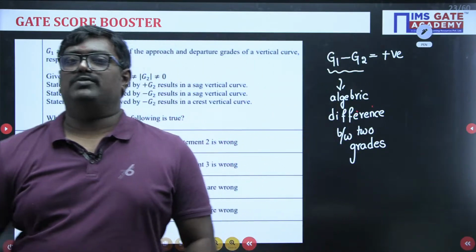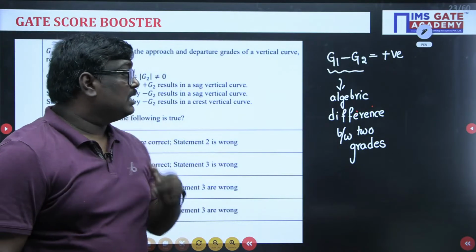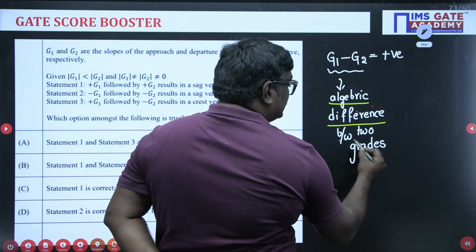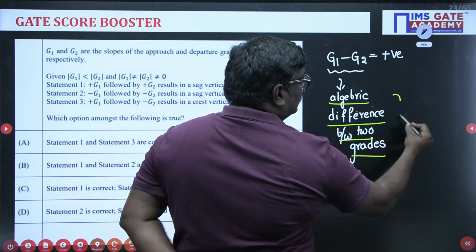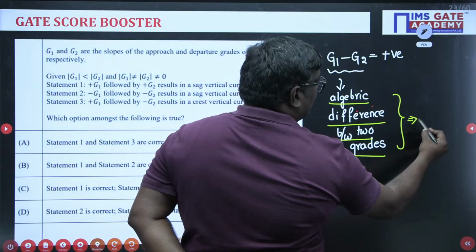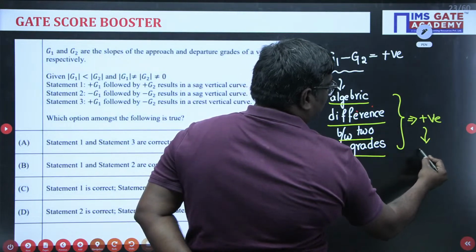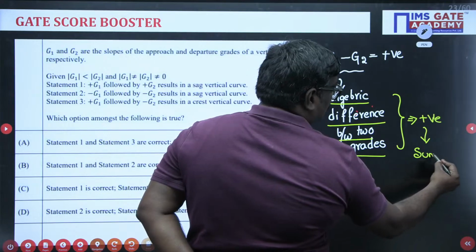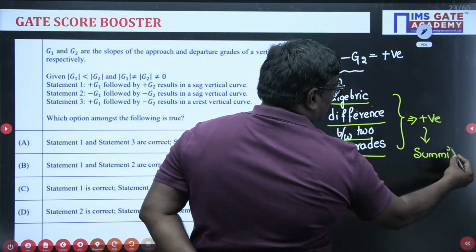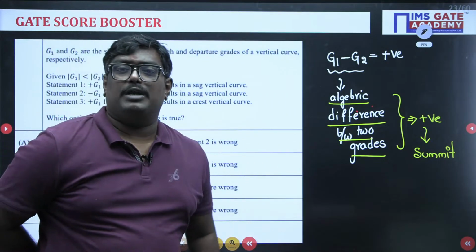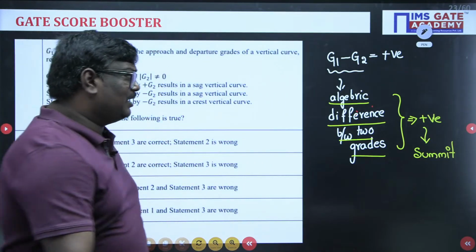Please remember this very important point. If the algebraic difference between two grades is positive, it indicates a summit curve.